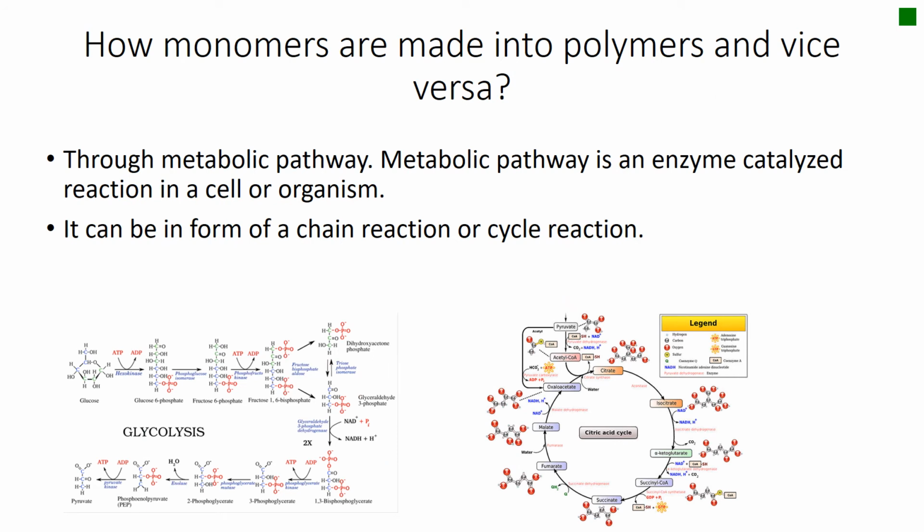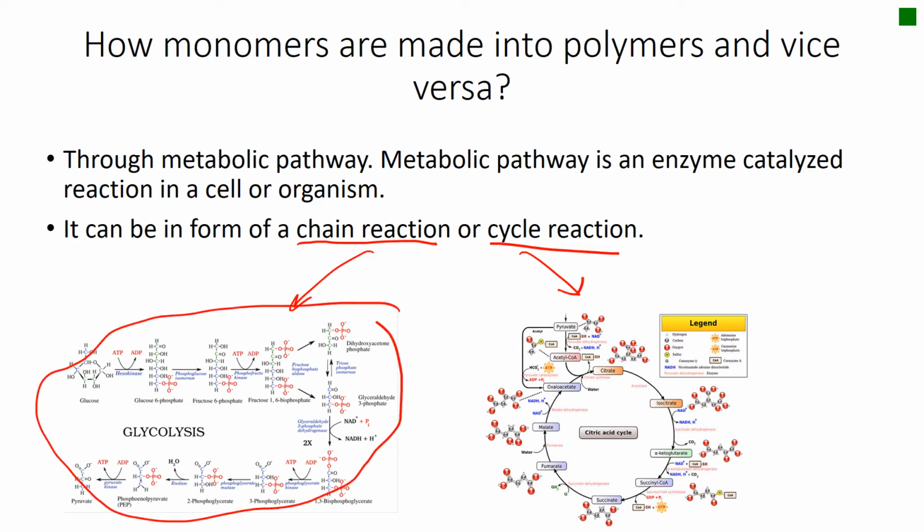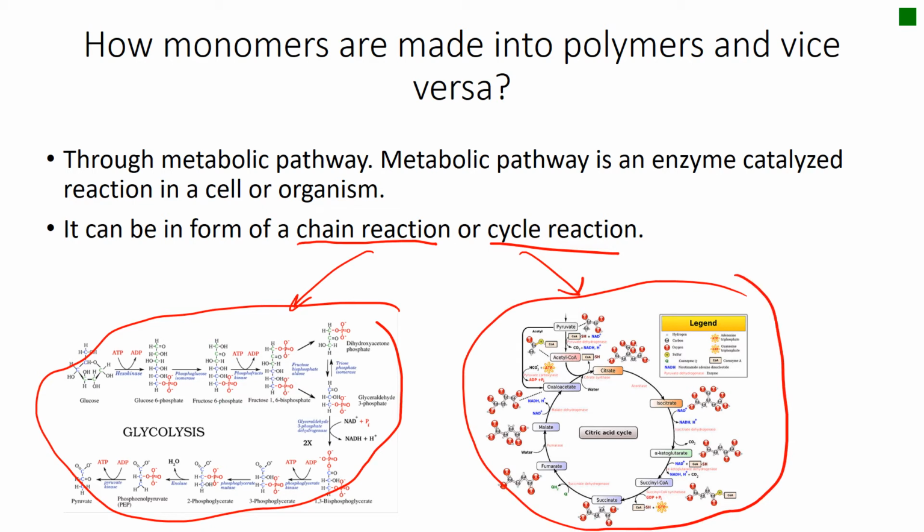So the question is how the reaction happens that creates polymers from monomers and vice versa. The answer is through metabolic pathways. What is a metabolic pathway? A metabolic pathway is an enzyme catalyzed reaction in a cell or organism. Now, metabolic pathways can be found in 2 forms, which are chain reaction and cycle reaction. You will learn some simple chain reactions in this topic. However, for high level, just wait. One day you will learn complex chain reactions called glycolysis and also the Krebs cycle in high level topics.